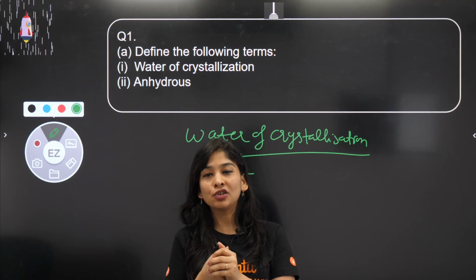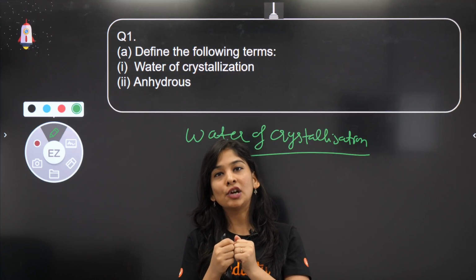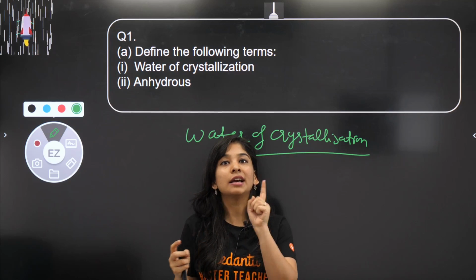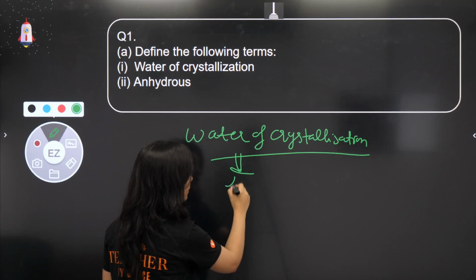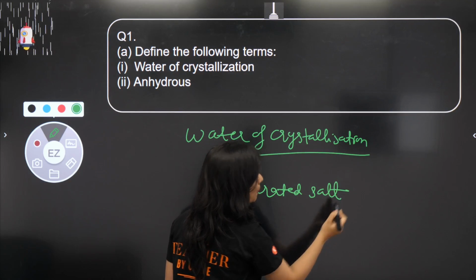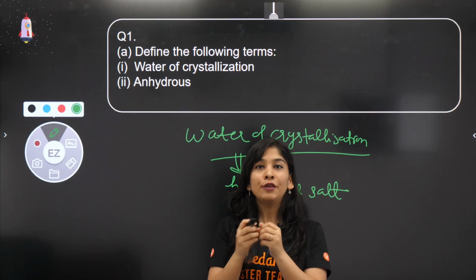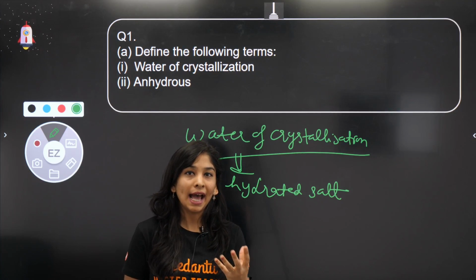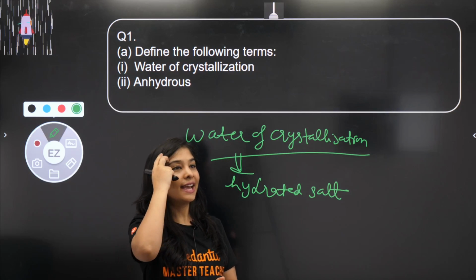So what is hydrated salts? There are certain salts which have a tendency, which have some space in their lattice structure where they can absorb some water molecule and make it part of the structure and does not make the molecule wet. Okay, so they are known as hydrated salt, but hydrated salt doesn't mean that they are like moist in nature and pani dikhega tumhe usme. That is part of the structure which is responsible to give crystalline structure of the salt as well as color of the substance also. Okay, yes, high five, yes bacha, very nice.